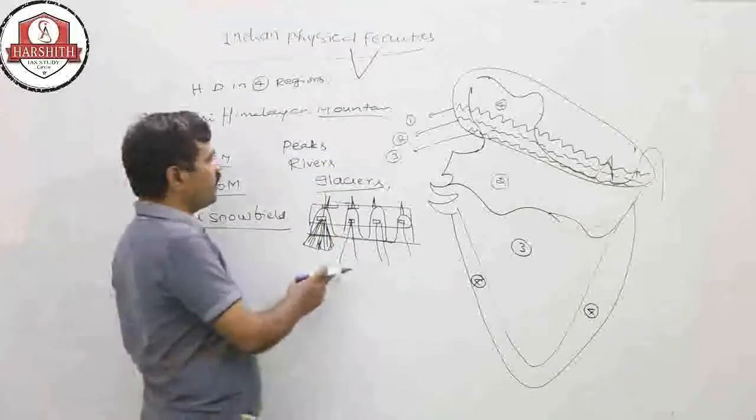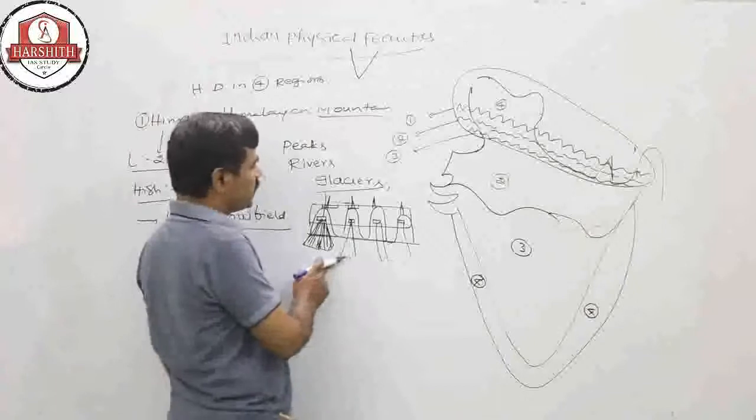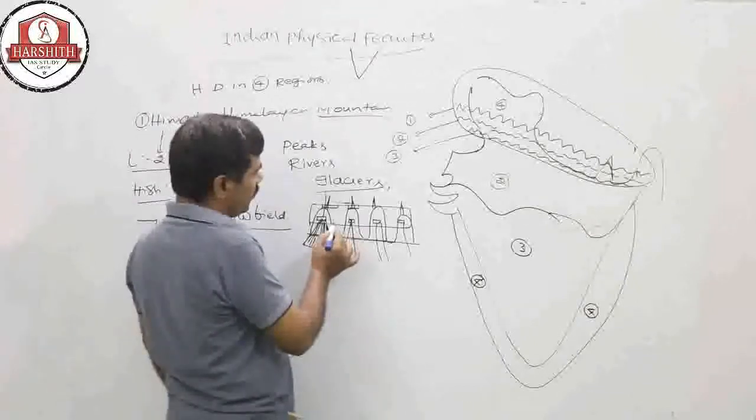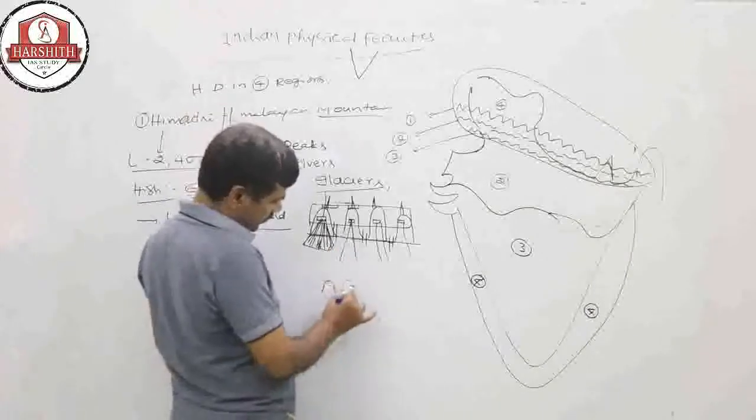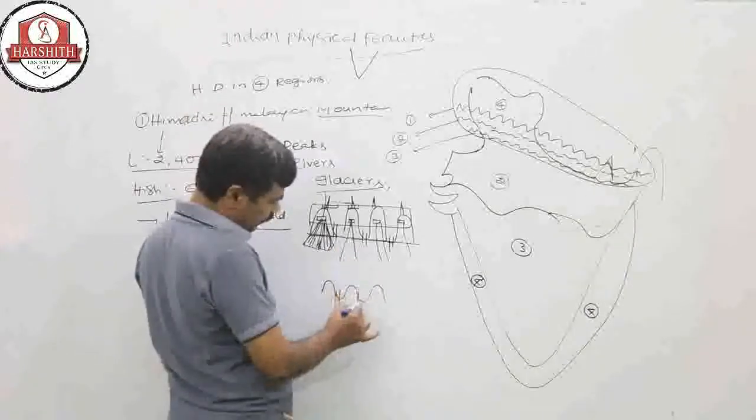So this is one more importance of the Himadri. On the Himalayas, so many passes are also there, like these passes.